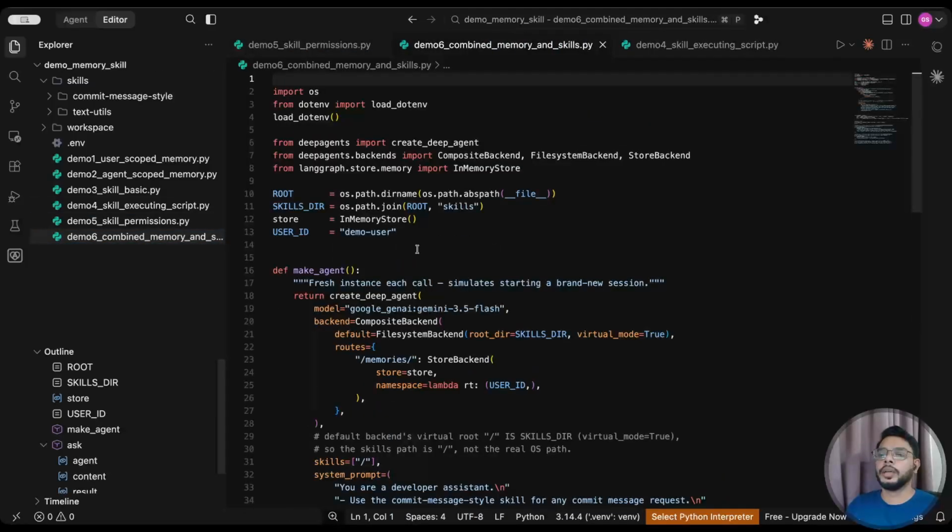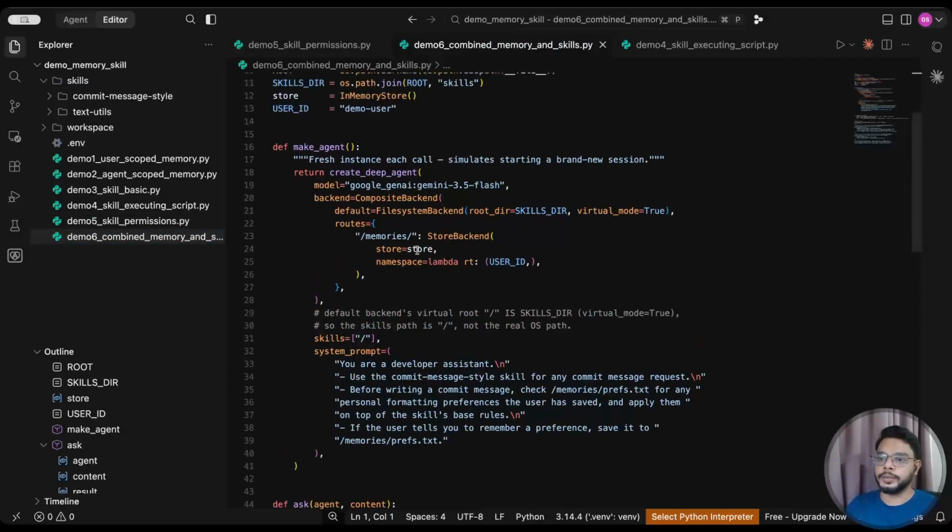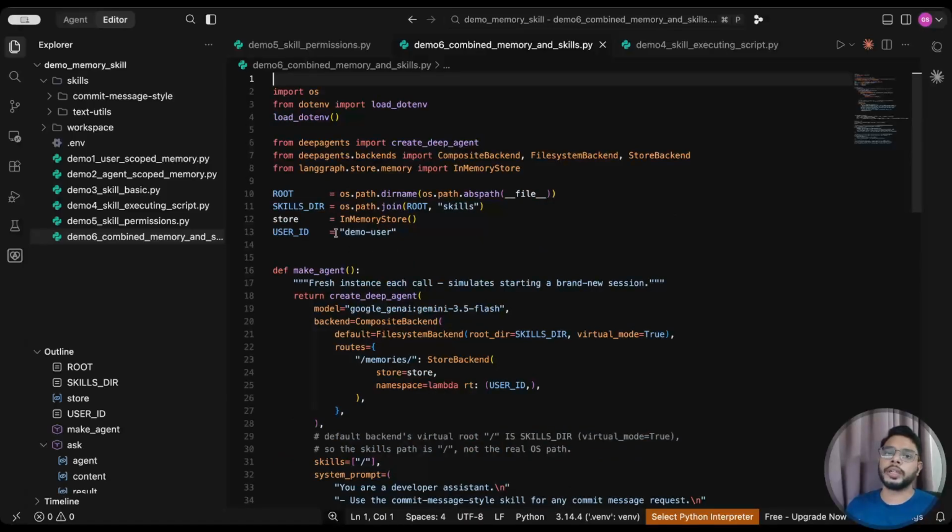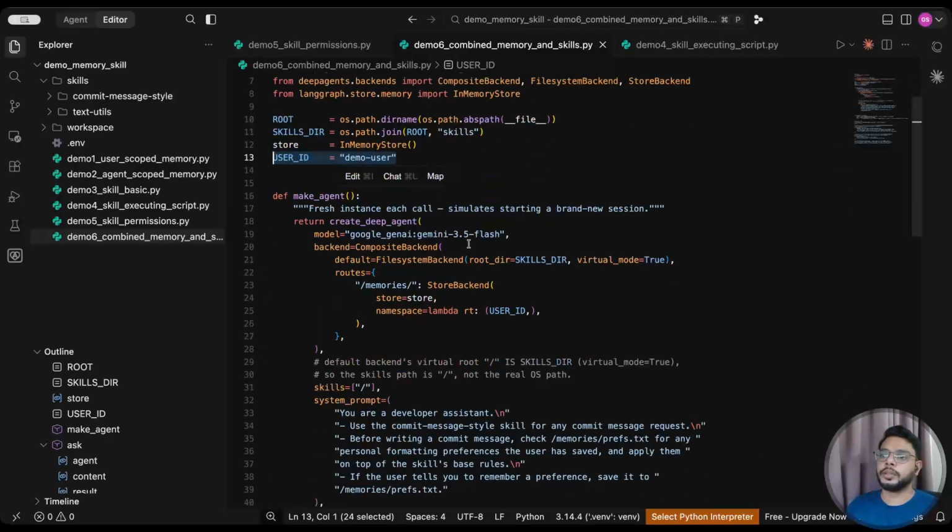Okay. Now you can combine skills and memory together. So in this demo, we are going to see how we can combine skills and memory together. So again, I'm loading the env file, root directory, skills directory, and user ID. Here I'm using the user ID.